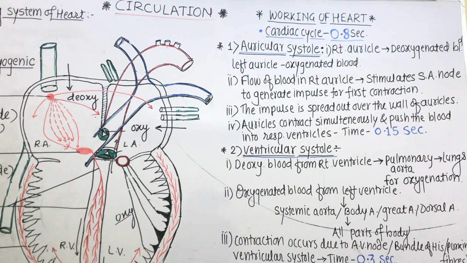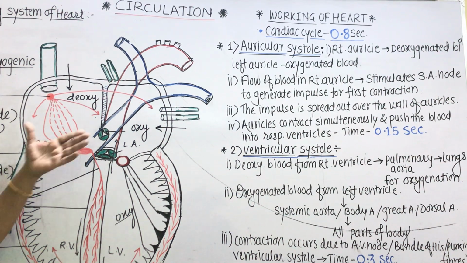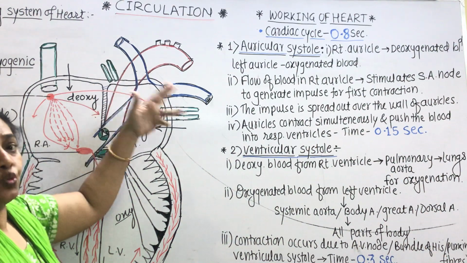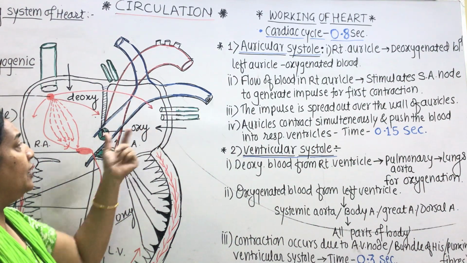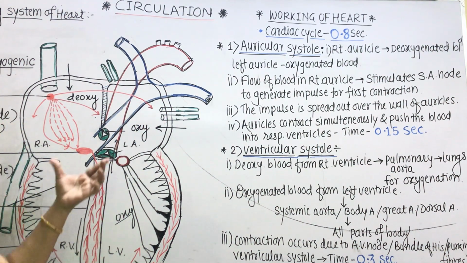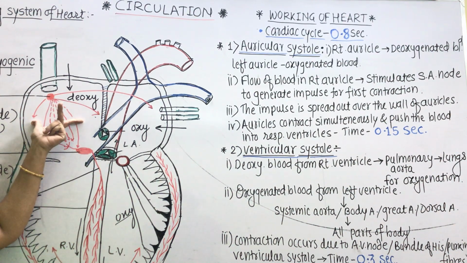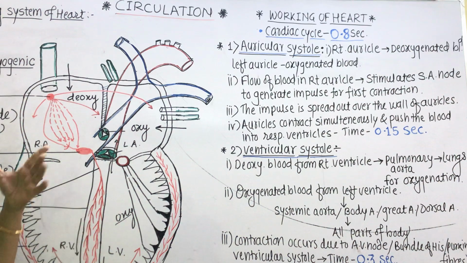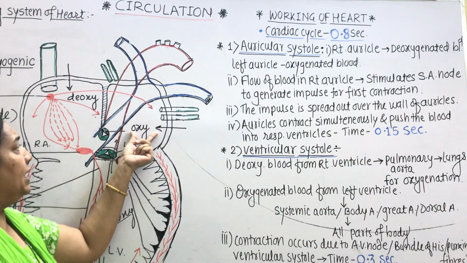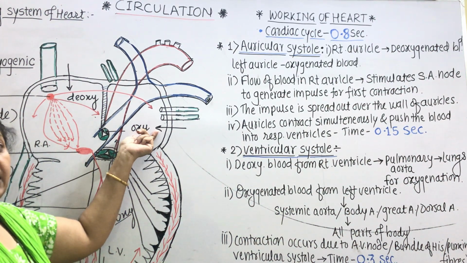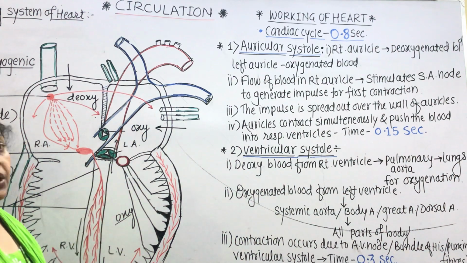Because we know very well that oxygenation of blood takes place in the lungs, and oxygenated blood from the lungs is brought by four pulmonary veins in two pairs inside the left auricle. Means simultaneously, when the right auricle is being filled by deoxygenated blood, the left auricle is getting filled with oxygenated blood.